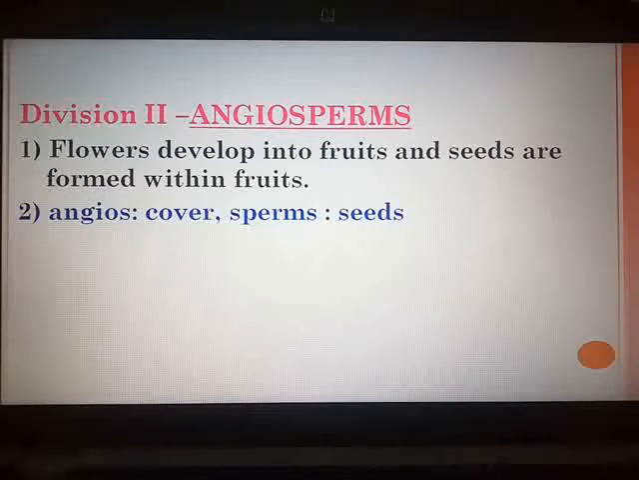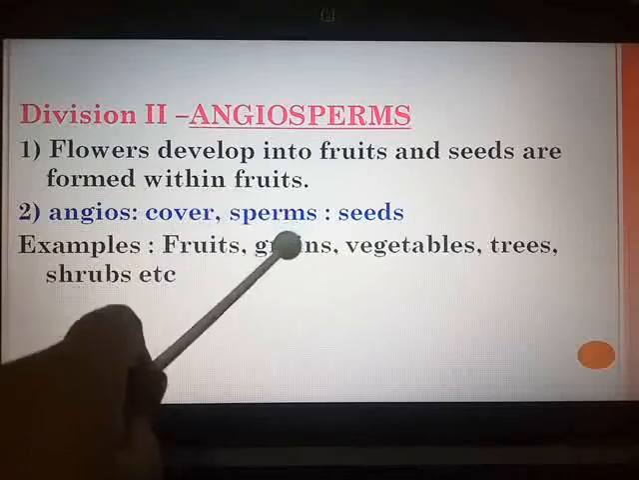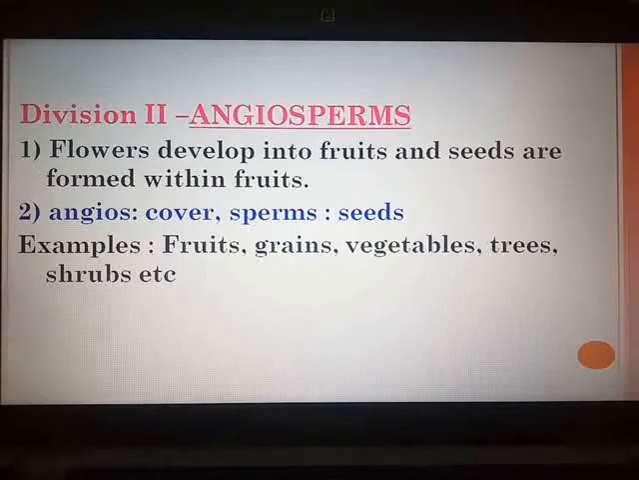Now the plants whose seeds can be divided into equal halves, or dicotyledons, are called dicotyledonous plants, and those whose seeds cannot be divided into equal parts are called monocots or monocotyledonous plants. This is the largest and the most diverse group within the kingdom Plantae with about 3 lakh species. Why? Because all the fruits, grains, vegetables, trees, shrubs, etc. belong to this division angiosperms. They are the flowering plants and bear their seeds in the fruits. This is the main characteristic of division angiosperms.